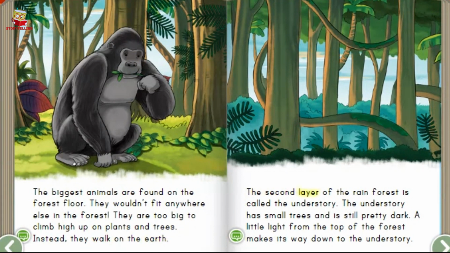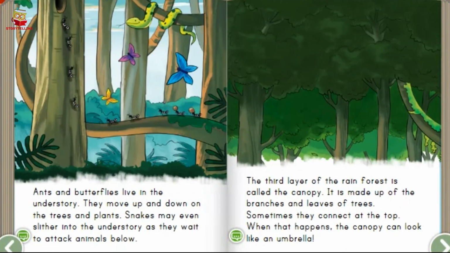The second layer of the rainforest is called the understory. The understory has small trees and is still pretty dark. A little light from the top of the forest makes its way down to the understory. Ants and butterflies live in the understory. They move up and down on the trees and plants. Snakes may even slither into the understory as they wait to attack animals below.